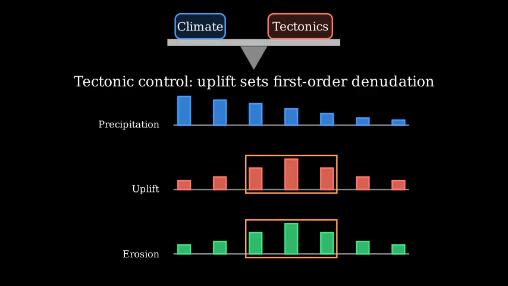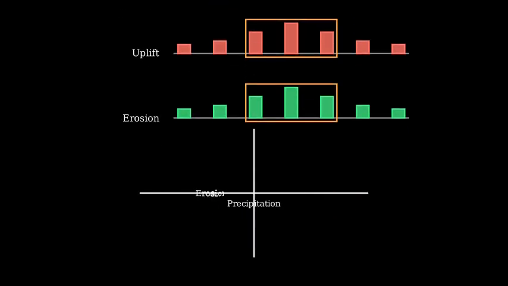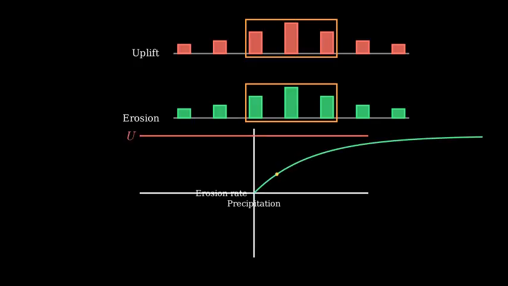Models also show a key limit. If precipitation increases, rivers and slopes erode faster, but long-term erosion cannot exceed uplift, or the range would vanish. Here is erosion as a function of precipitation. It rises with rainfall, but approaches a ceiling set by the uplift rate. As we turn up precipitation, erosion rises, yet it asymptotically approaches the uplift ceiling. In steady state, erosion equals uplift on average. E equals U.